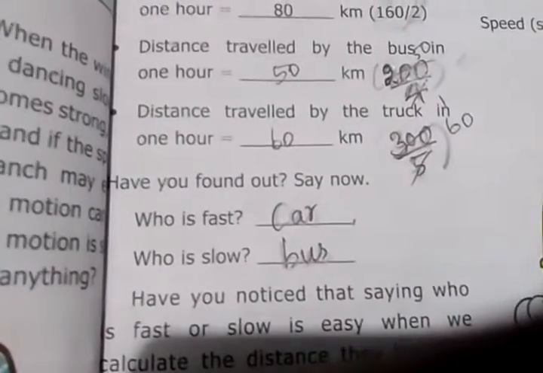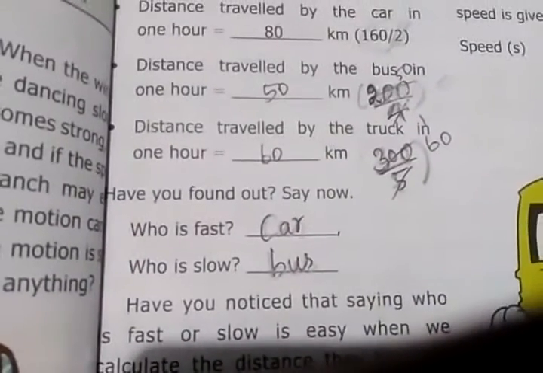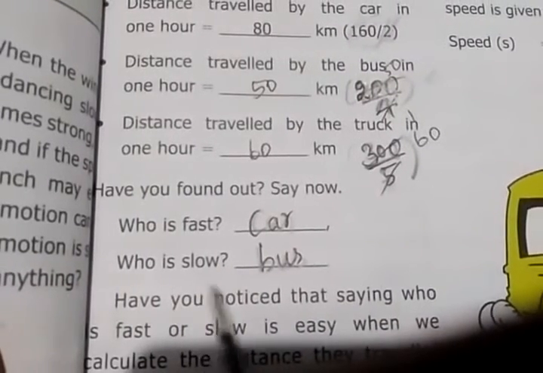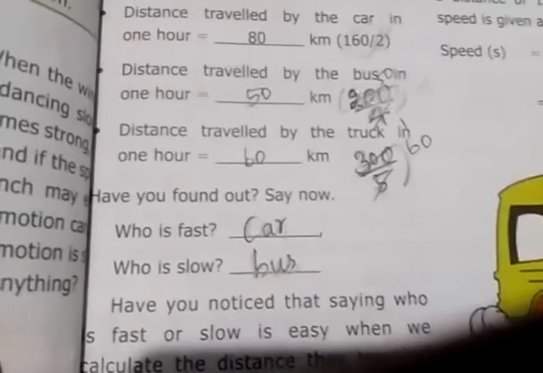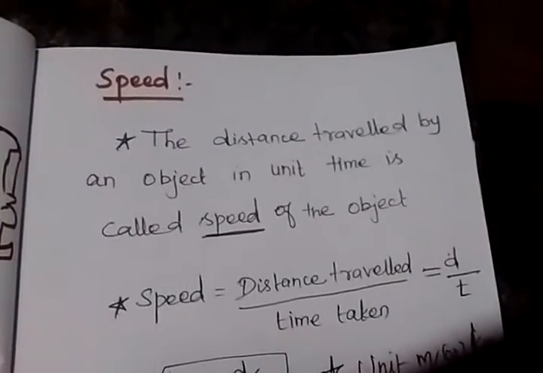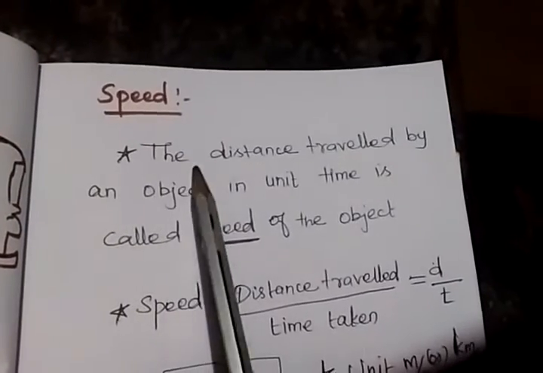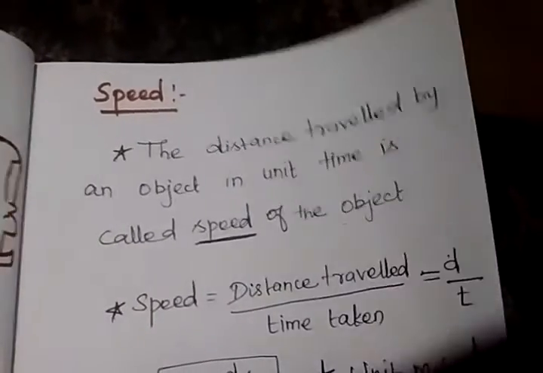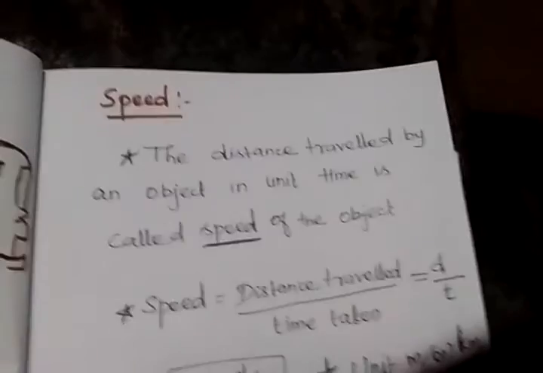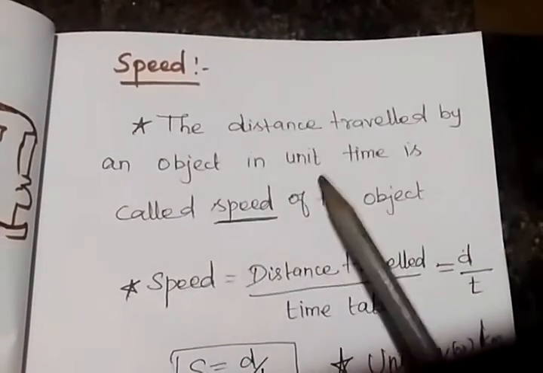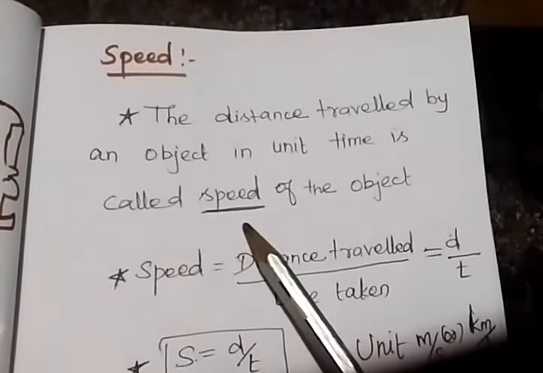So finally, how did you find out who is fast? Car. Okay, who is slow? Bus. Okay students, next we see the topic speed. What is speed? The distance traveled by an object in unit time. The distance traveled by an object in unit time is called speed.